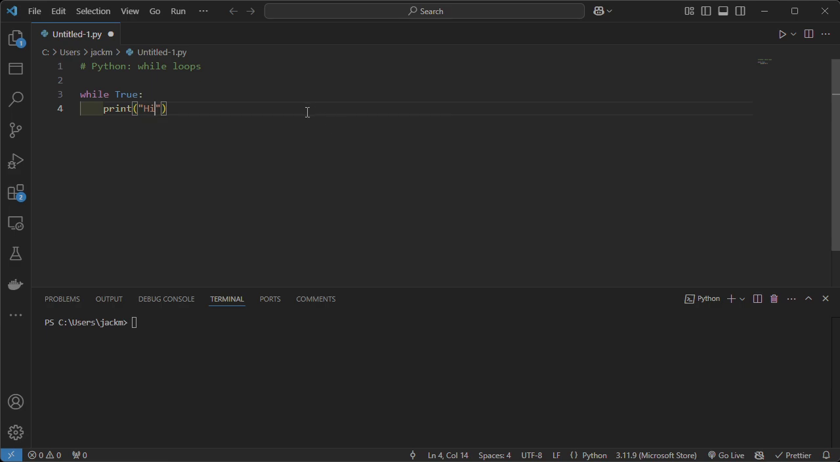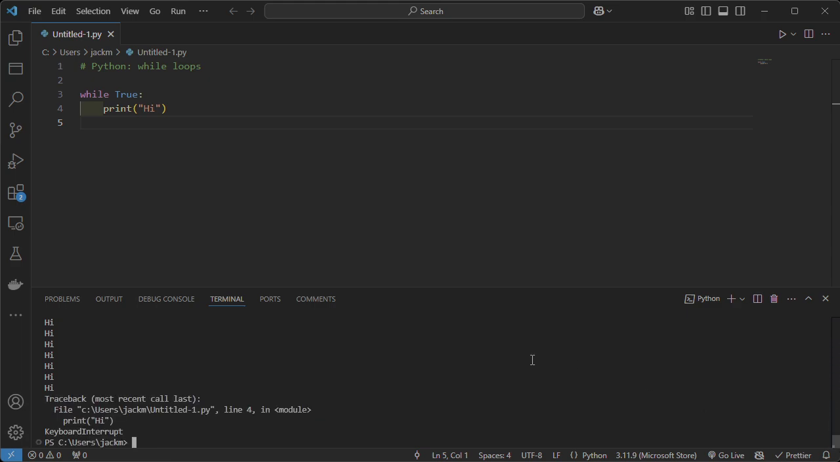So the code that I've written here, as you can see, says while True print hi. What this means is this is going to run constantly. It's going to run indefinitely because True is always a truthy value. It's a true boolean. So if I run this, you'll see on the bottom here we've got hi running over and over again. I'm going to cancel that, and if I scroll up, you'll see this ran thousands and thousands of times. It's very quick.